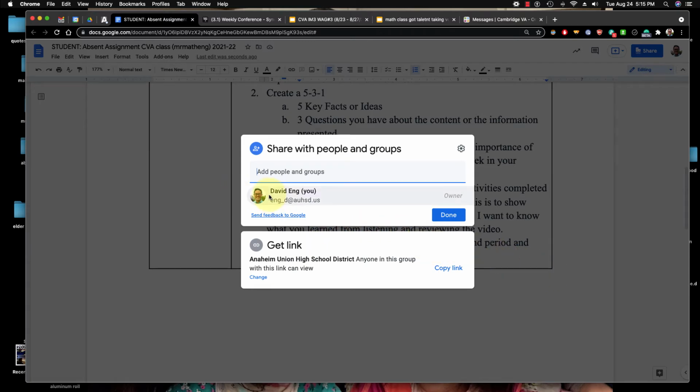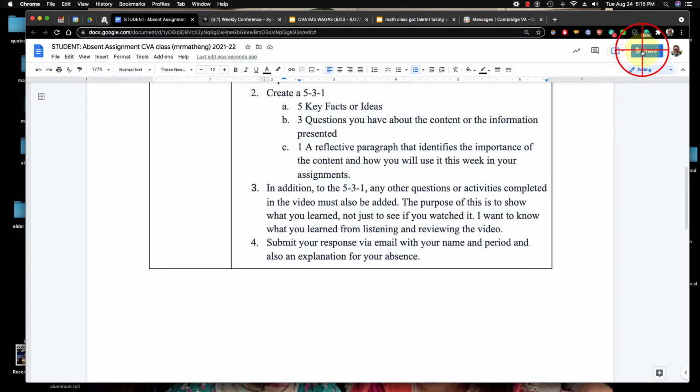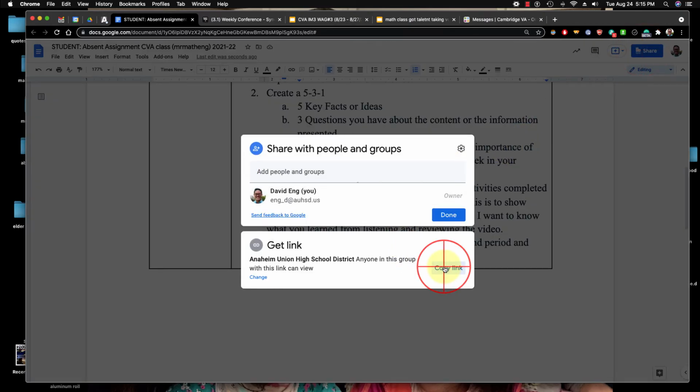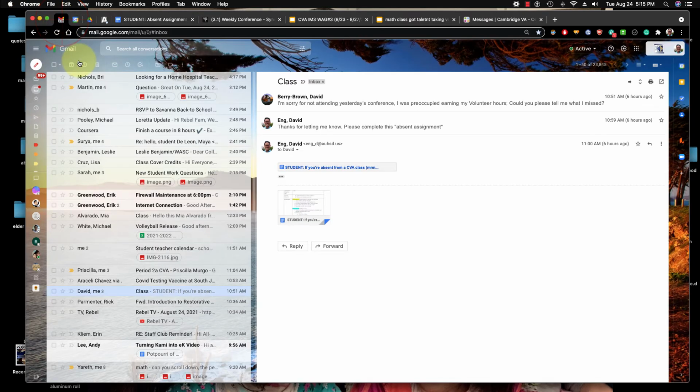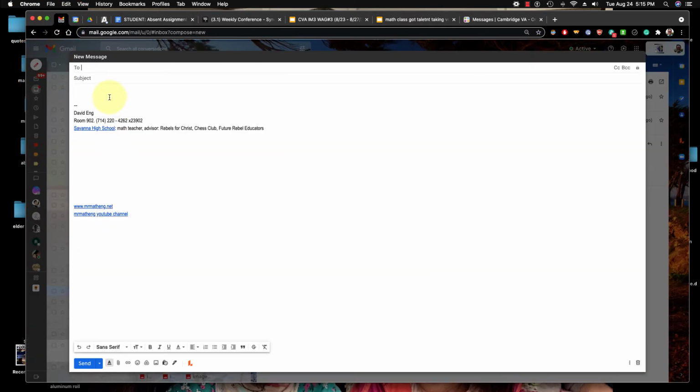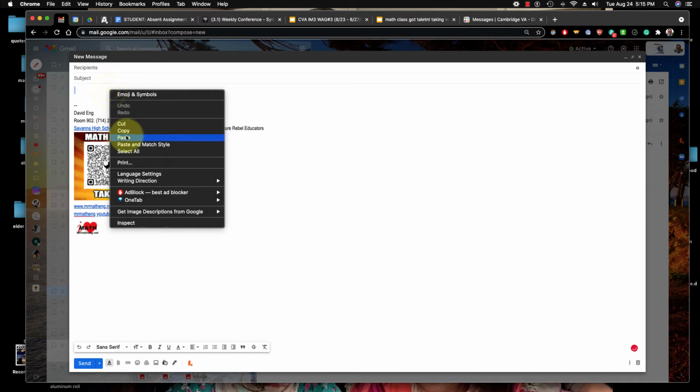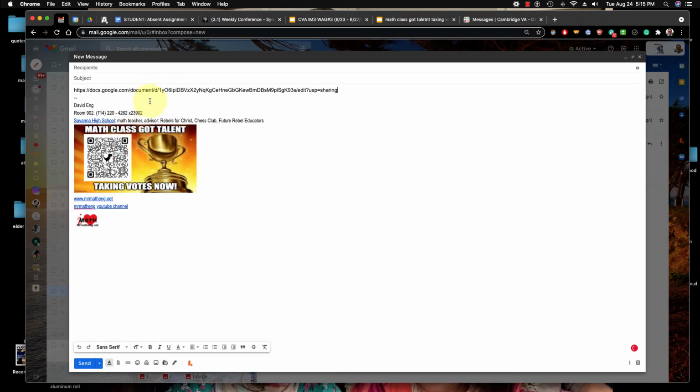The worst thing you can do is if you don't do the notify part, I don't get the email. And you can always do it old school: share, copy link, go to your email, press compose, and then right click, paste that link. Does that make sense?